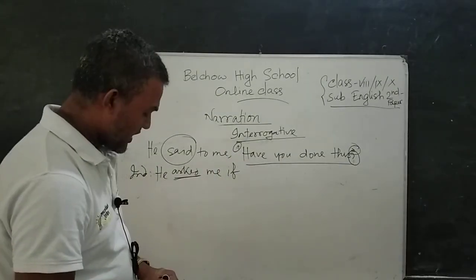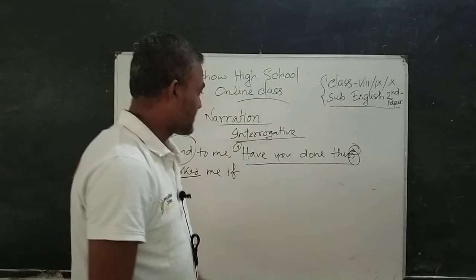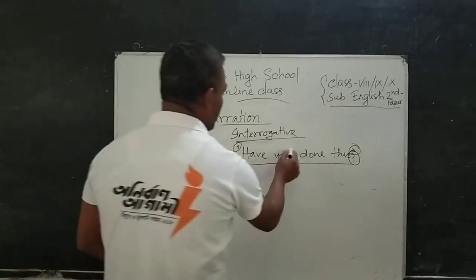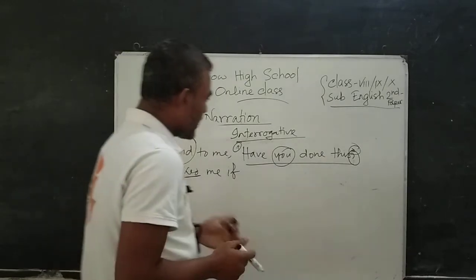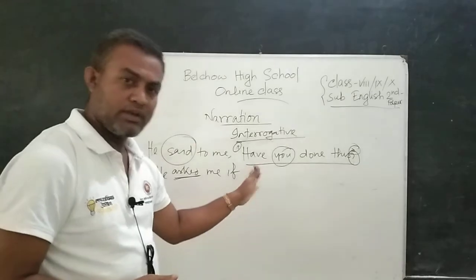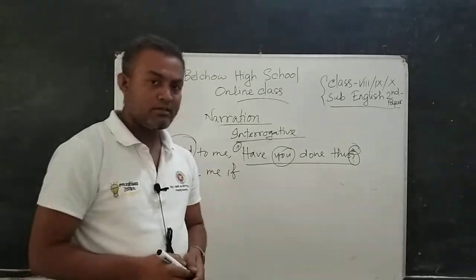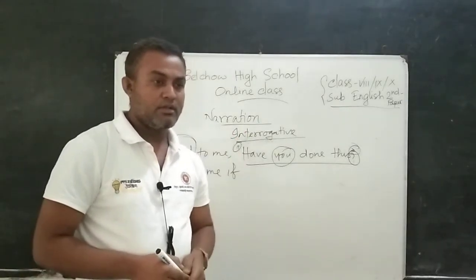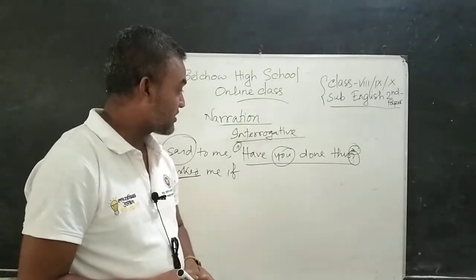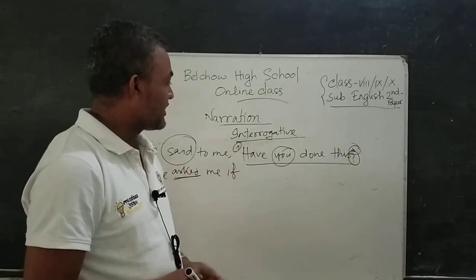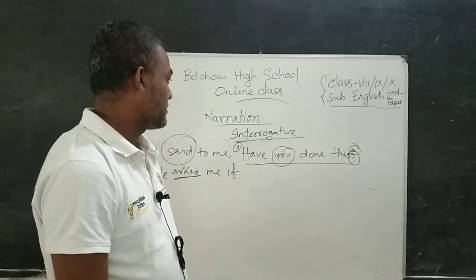Then we have to notice what is the subject of reported speech. Here we can notice you, the subject of reported speech. Why will we notice the subject? Because in indirect narration, every sentence must start with a subject. That means in indirect narration, every sentence will turn into assertive mode.